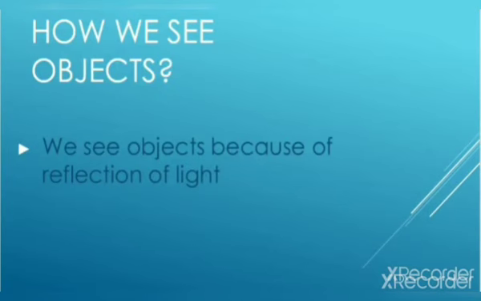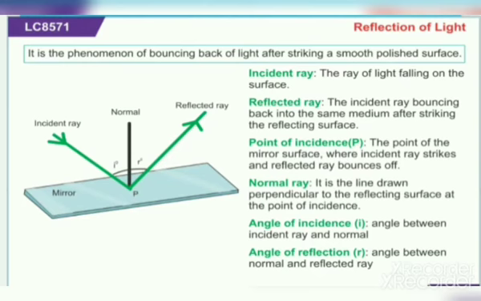So the next question that comes to our mind is, how do we see objects? We see objects because of reflection of light. Yes students, now we will discuss reflection of light. So what is reflection of light? It is the phenomenon of bouncing back of light after striking a smooth polished surface. As you see in the diagram, a mirror on which an incident light strikes and is reflected back.